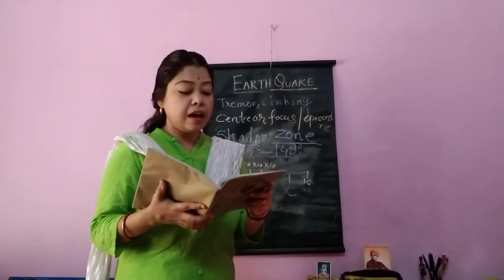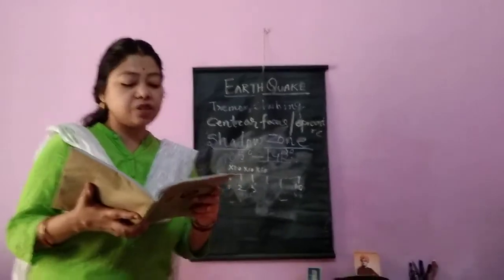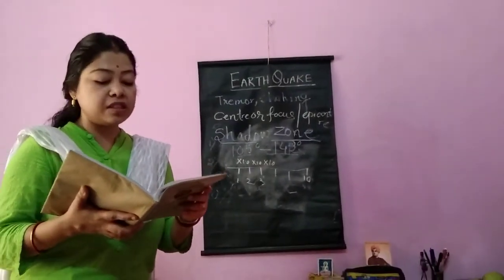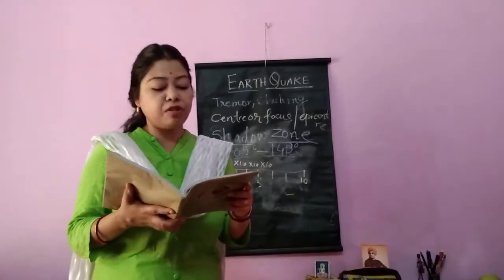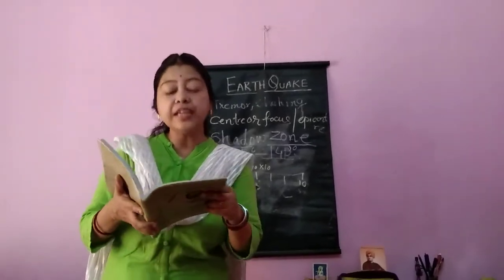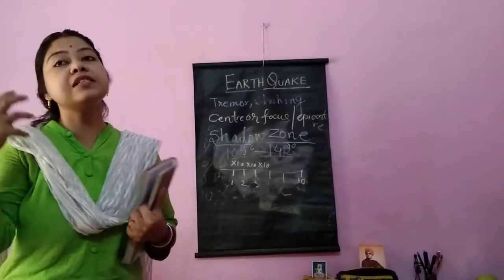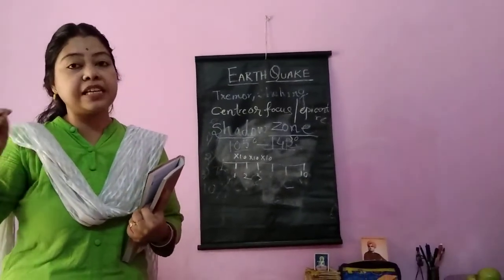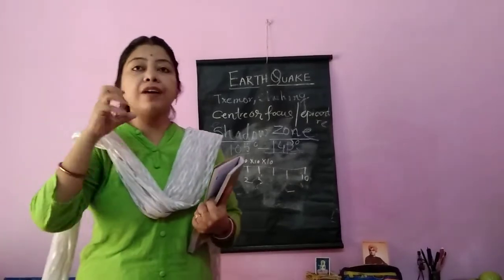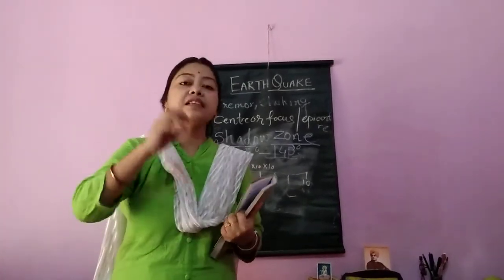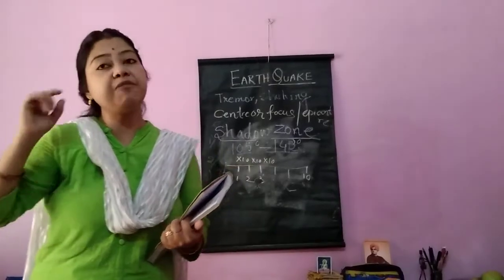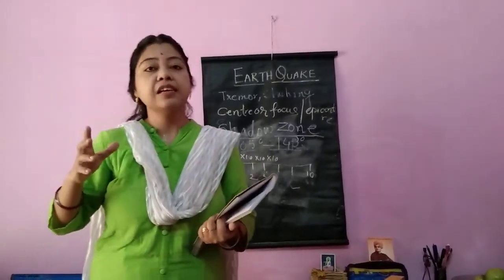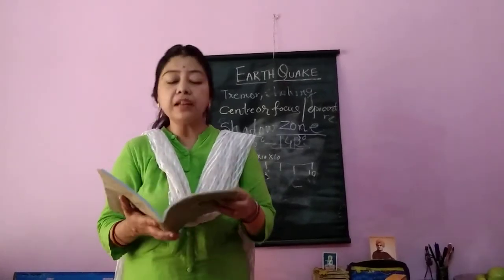Okay. Now, the next part, isoseismal line and homoseismal line. Isoseismal lines are the lines joining places having equal intensity of earthquake. Suppose 6 in place A, 6 in place B, 6 in place C. These 4 or 5 places record 6 intensity of earthquake. And if we draw an imaginary line to connect these places, that is called isoseismal line.